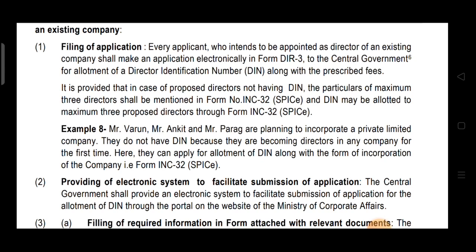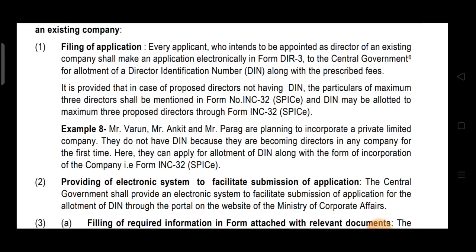So in case of proposed directors, suppose directors are proposed, meaning these directors will get appointed in a company, and if that company is a new company, then in place of DIR 3, the DIN can be allotted through this form. How?